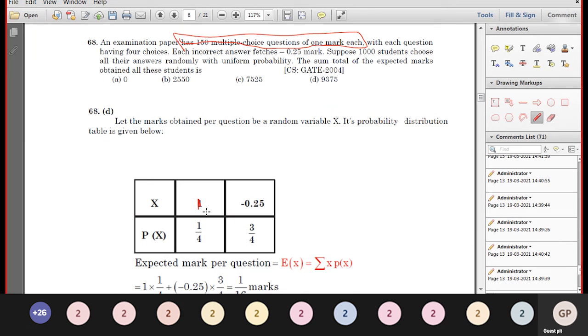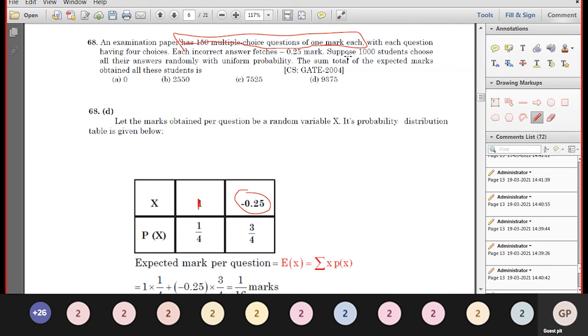Only one is correct out of 4, so the probability is 1/4. An incorrect answer carries minus 0.25. Three are incorrect, so the probability of incorrect is 3/4.